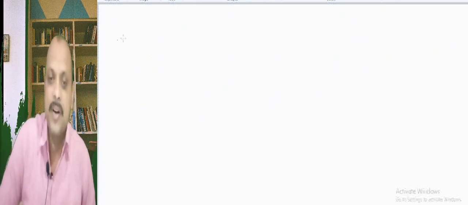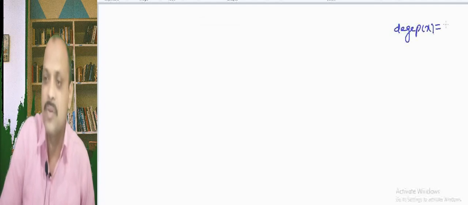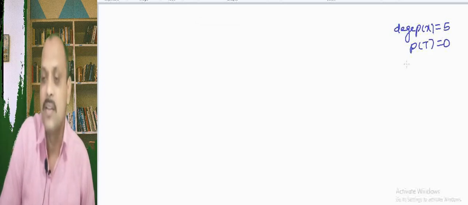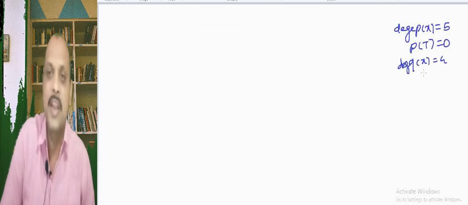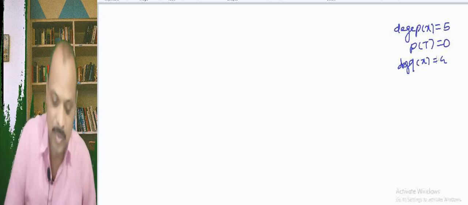That means if P of x is of degree 5 and P of T equal to 0, and suppose there is a polynomial Q of x whose degree equal to 4, then this Q of T cannot be equal to 0. So, in this sense, this P of T is called the minimal polynomial.